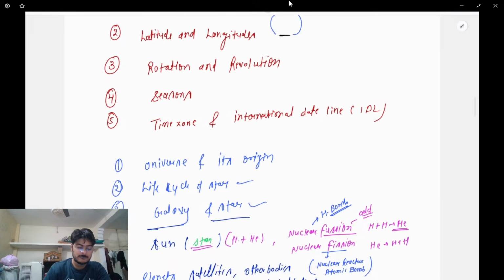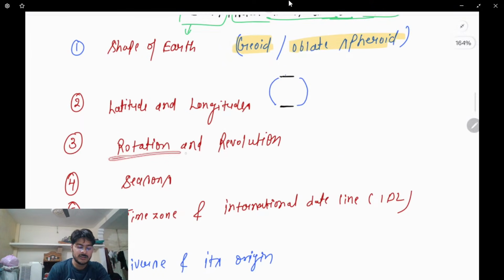Next comes the rotation and revolution. If something is moving on its own axis, that is known as rotation. If something is covering a particular path, that is known as a revolution. Because of the rotation of Earth, day and night happen. Because of the revolution of the Earth, seasonal changes happen. Then we'll talk about the seasons.